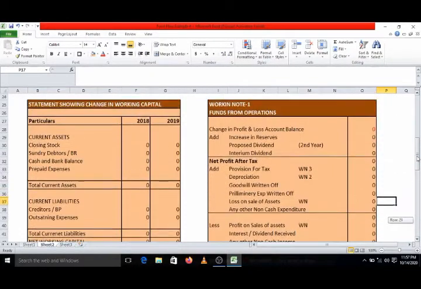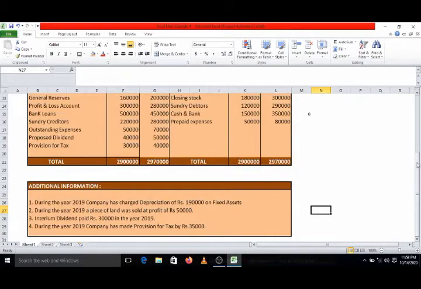So now we will start solving the example with the statement showing change in working capital. First we have to take the current assets of 2018 as well as 2019. You can check out 2018 current assets in our balance sheet. In sheet 1 there is a balance sheet.